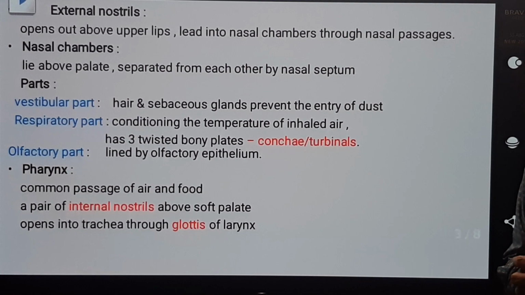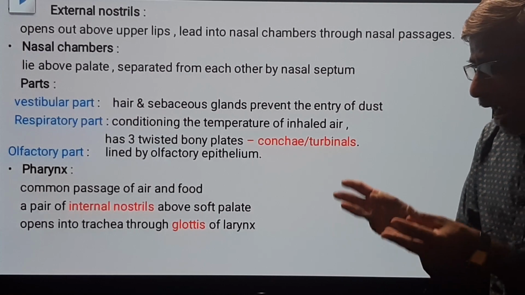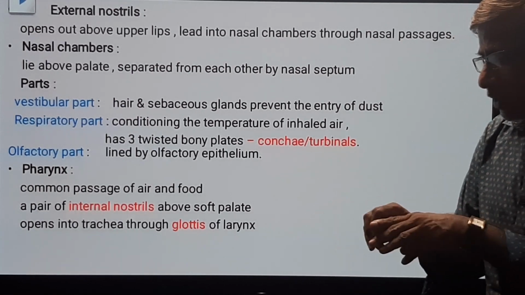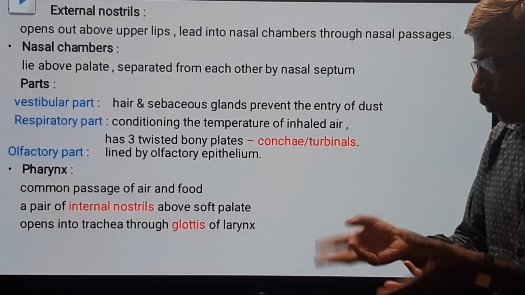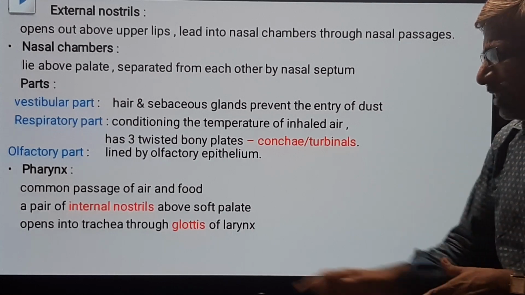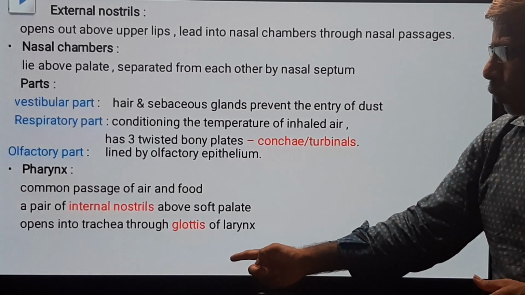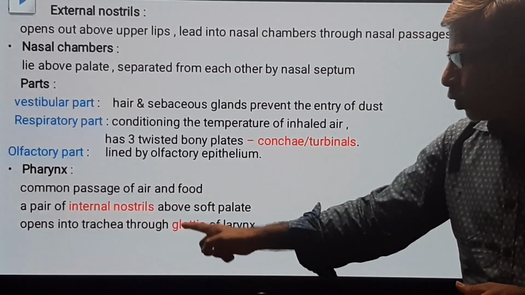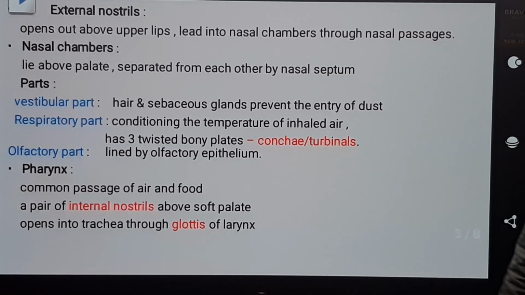Internal nostrils open into the pharynx, and the pharynx opens into the trachea through the glottis. The beginning of the trachea is the larynx, so the pharynx leads to the trachea through the glottis of the larynx. Okay guys, have a look please.